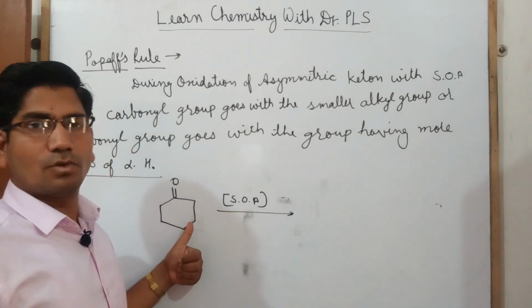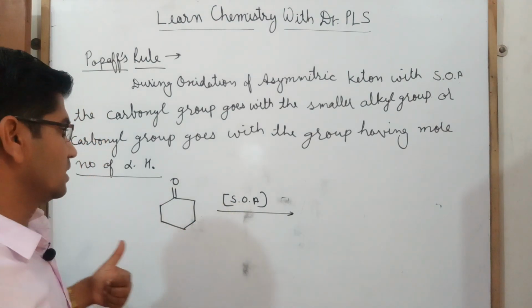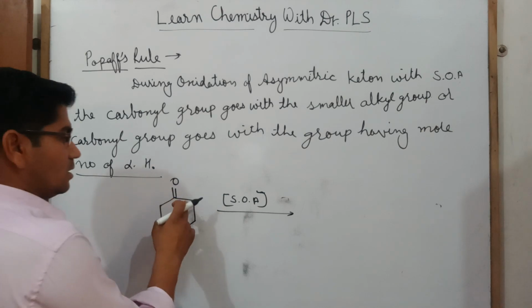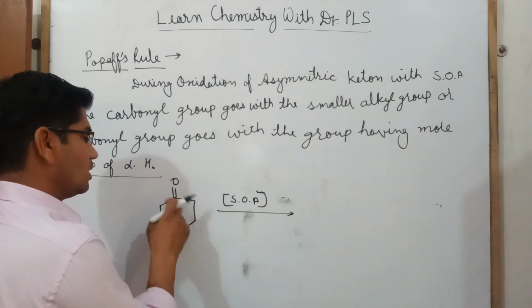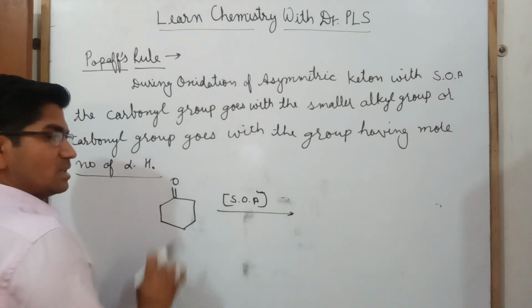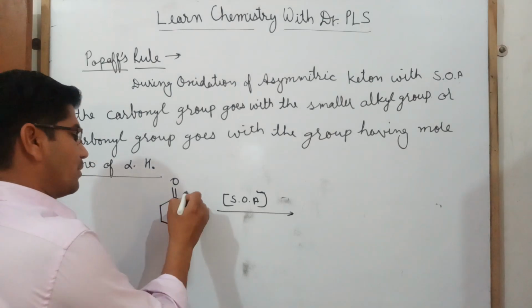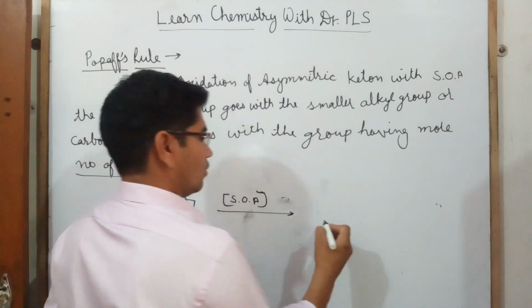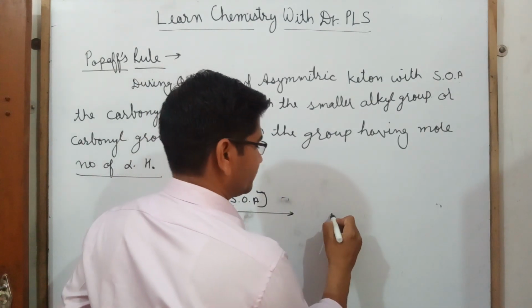So for oxidation of a ketone, we have to use a strong oxidizing agent. Now we have to break the carbonyl group either from here or from here, but both are the same, so from any place we can break it, the same product will be formed.